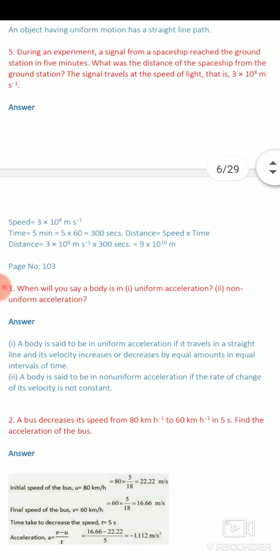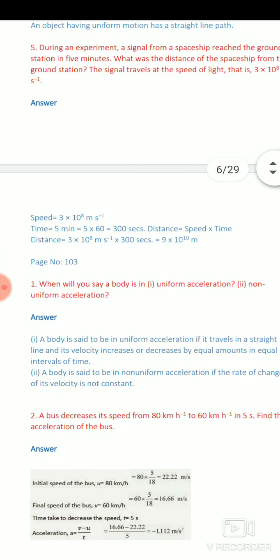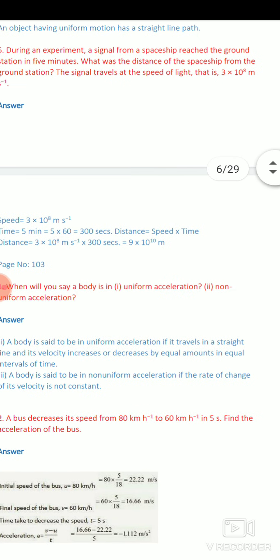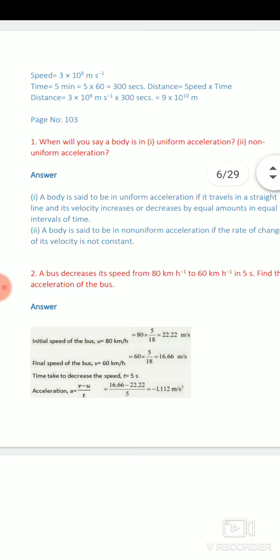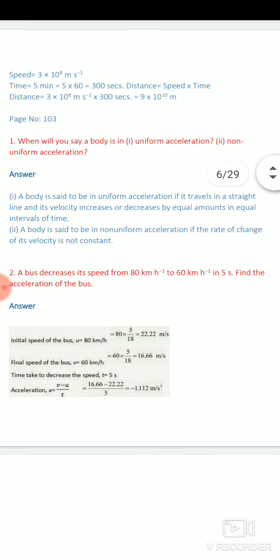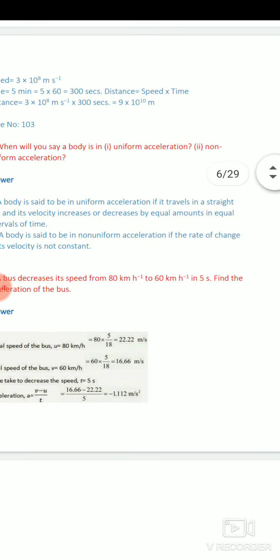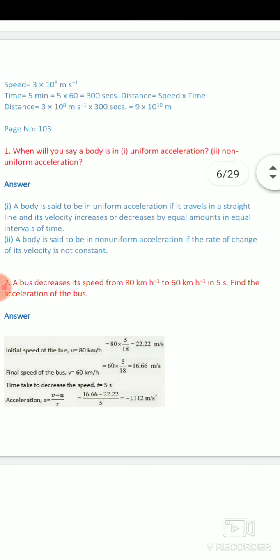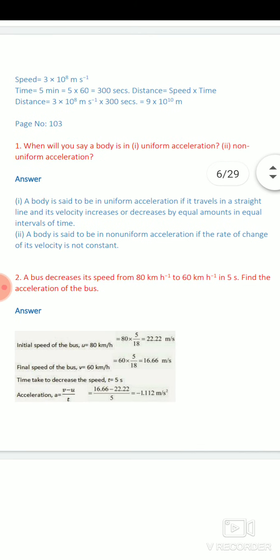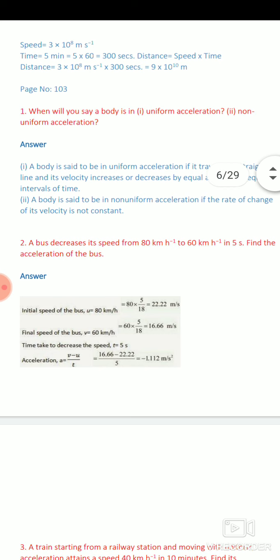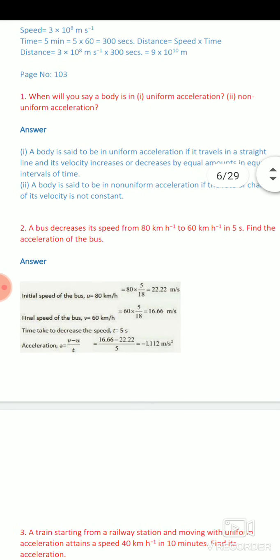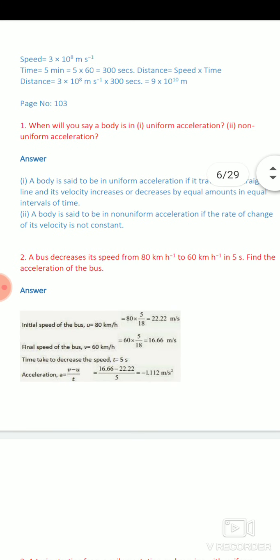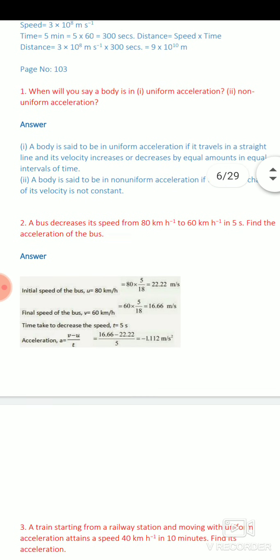We have to calculate the distance of the spaceship from the ground station, and speed is also given. Speed is equal to 3 into 10 raised to the power 8 meter per second. Time taken is 5 minutes. Firstly, we will convert the time taken into seconds, because all quantities should be in SI units whenever we calculate. So here distance is speed into time. Speed is given, time is also given. So the answer is 9 into 10 raised to the power 10 meter.